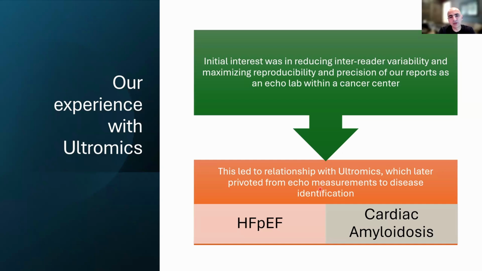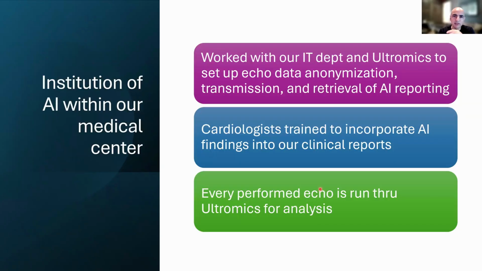Their initial algorithm was developed to identify heart failure. And then this year, they gained FDA approval to identify cardiac amyloidosis. So we worked with our IT department and the vendor to set up echo data anonymization, because we were going to have to send the pictures to their cloud-based platform. Obviously, we couldn't send patient data with it, so we had to anonymize that. And then the report was sent back into our echo lab so that we could act on that.